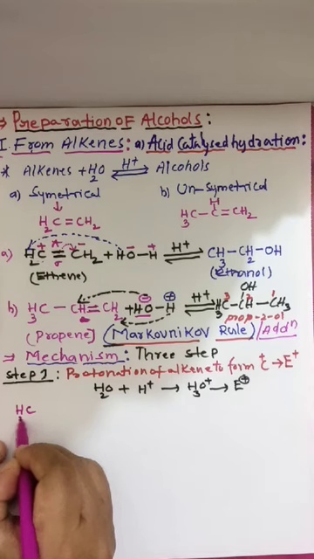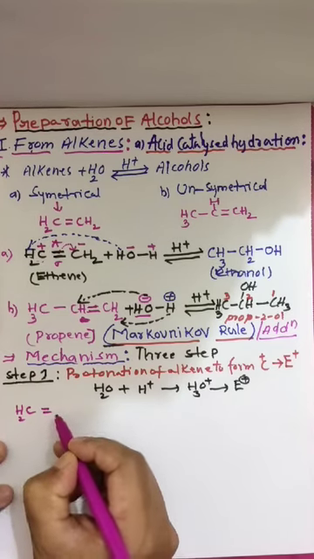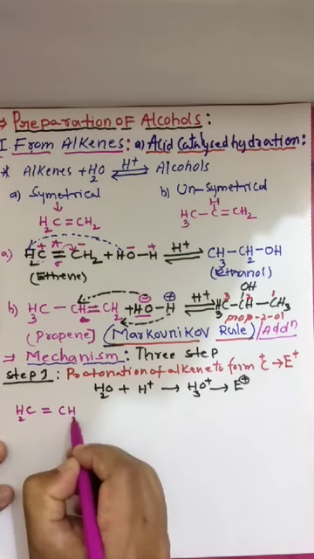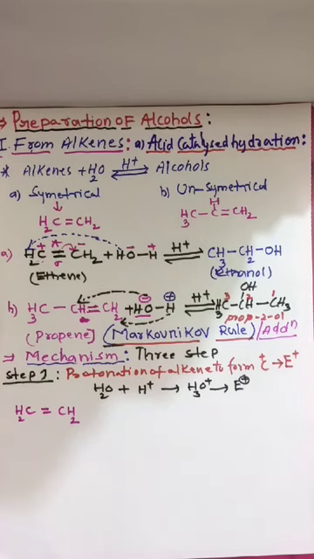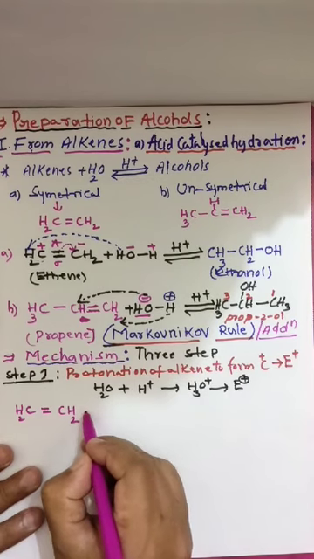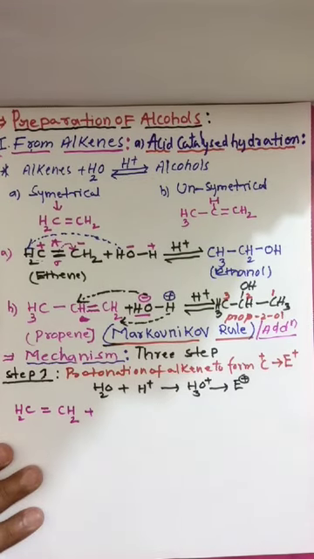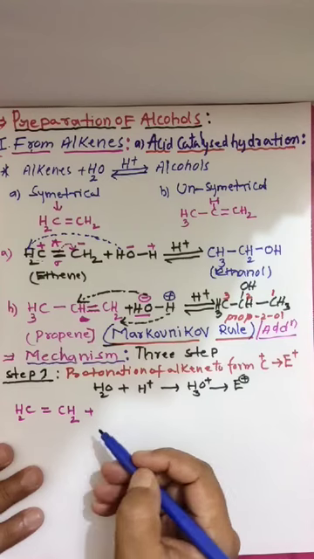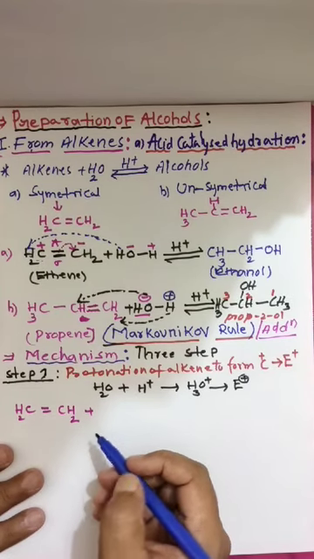CH2 double bond CH2. This is the alkene. Here the electrophile attacks. I am taking the electrophile as H3O plus.